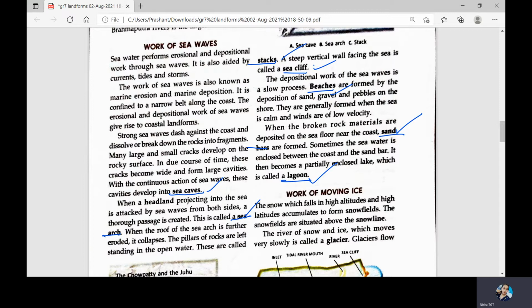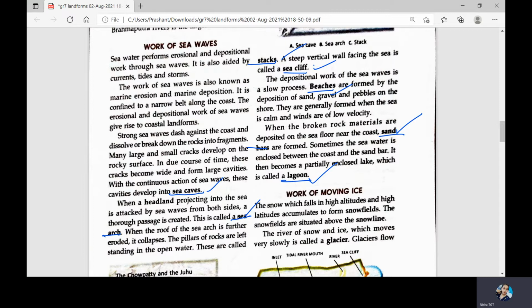You can write in 2 lines. Like the strong sea waves dash against the coast and break down the rock into fragments, which also develops cracks on the rocky surface that later develop into sea caves.